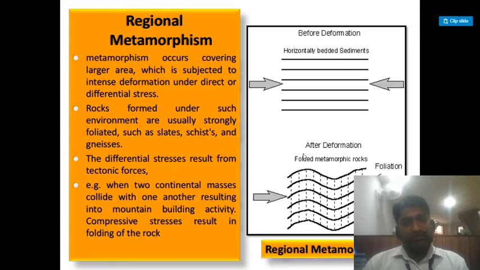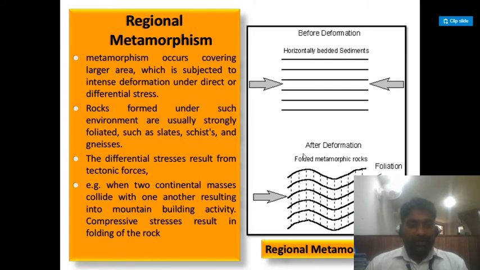Regional metamorphism occurs covering a larger area which is subjected to intense deformation under direct or differential stresses. Rocks formed under such environment are usually strongly foliated, such as slate, schist, and gneiss. The differential stresses result from tectonic forces.